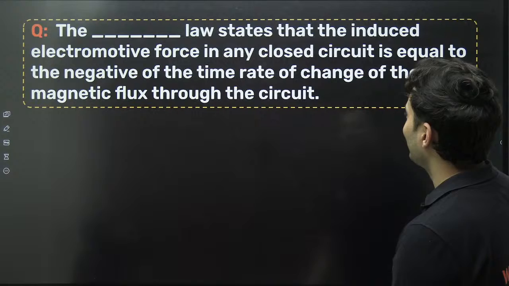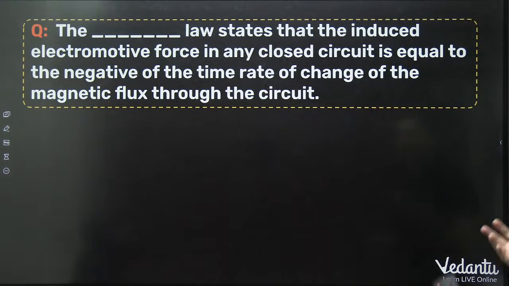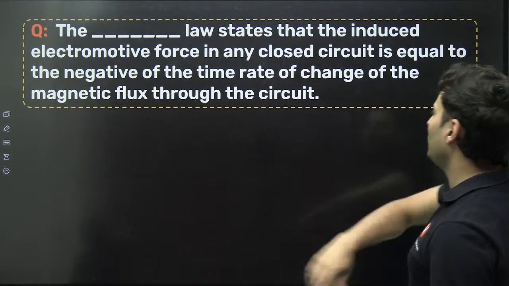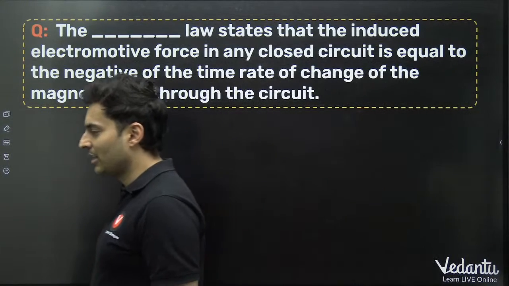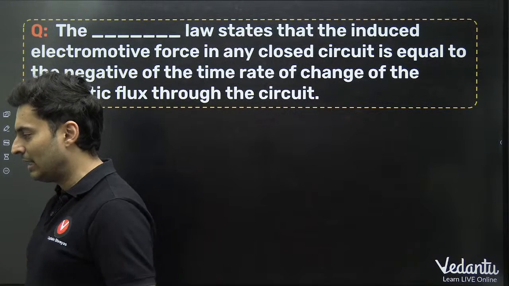Moving on, the dash law states that the induced electromotive force in any closed circuit is equal to the negative of the time rate of the change of the magnetic flux through the circuit. Oh my gosh, what a complicated statement, but it's such a simple answer.